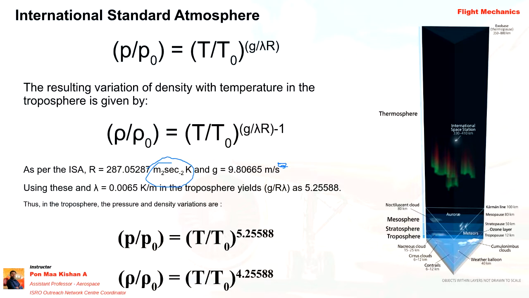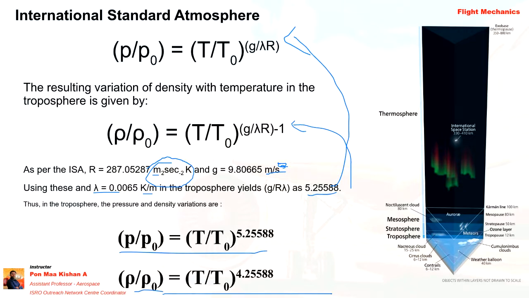Lambda, as I told earlier, at altitude less than 11 kilometer, is 0.0065 Kelvin per meter. There it is given in kilometer, so here it is mentioned in meter, in order to maintain SI units. The total value of g by R lambda is taken as 5.255. Substitute these values over here. So in order to calculate the pressure, density, and temperature at various altitudes, we can use this formula.